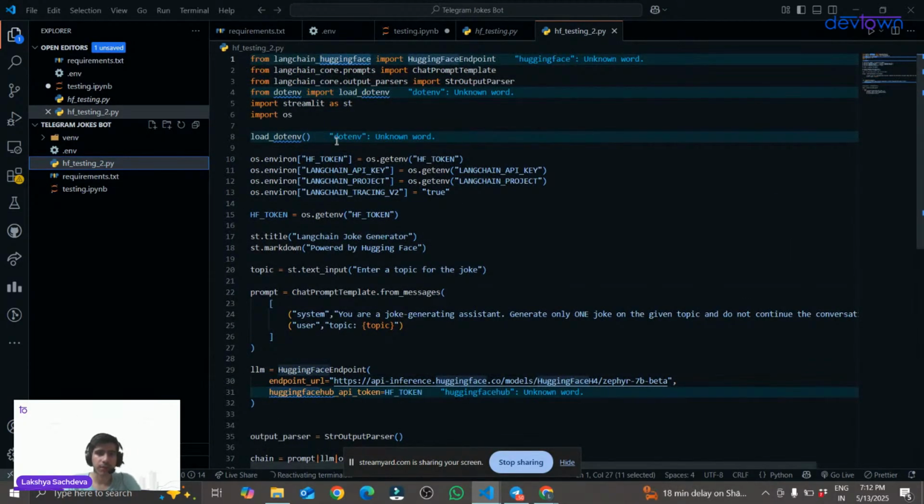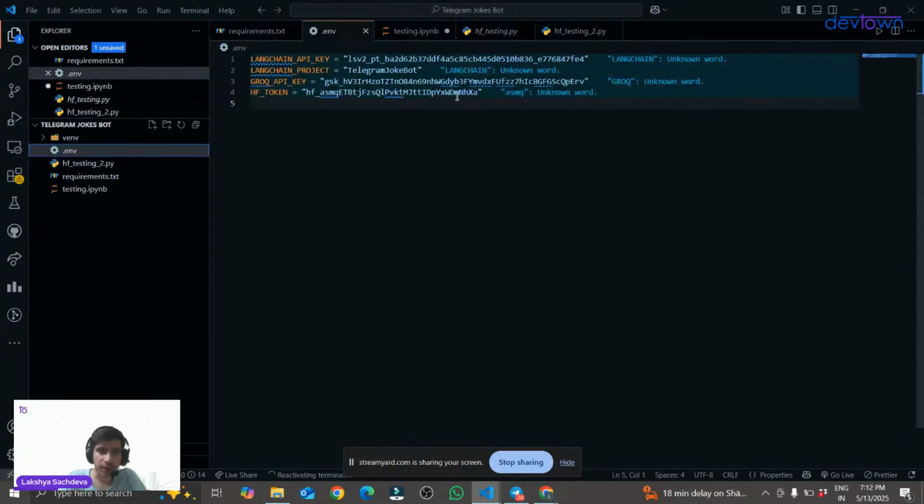Now, sir, there's one important thing you want to tell us. Yes. So this Hugging Face API key, or this Hugging Face token, we can say, in our .env file, we are using this Hugging Face token, right? So there is a particular amount of free trial. Like only this many times you can access the Hugging Face models in a month. So that is a major drawback as well.